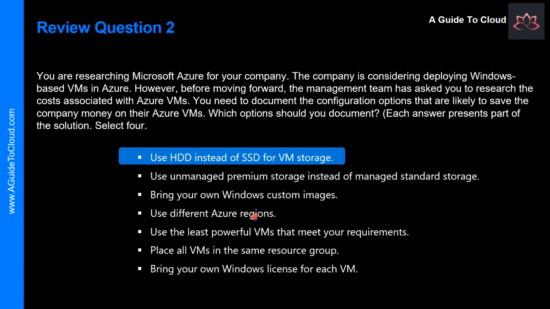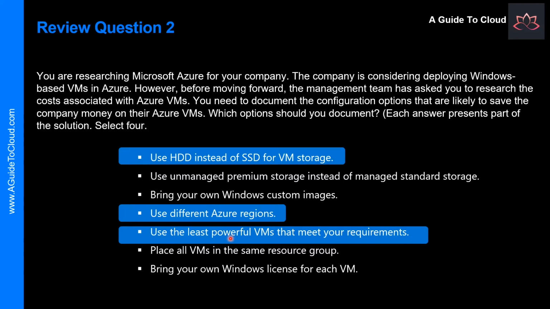Use different Azure regions. Absolutely correct. Not all Azure services are priced the same in all Azure regions. Some regions have a lower price tier. So please make sure to check that when you deploy a solution. Use the least powerful VMs that meet your requirement. Absolutely correct.